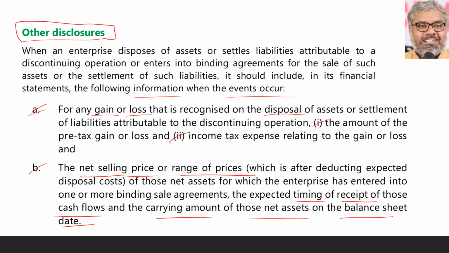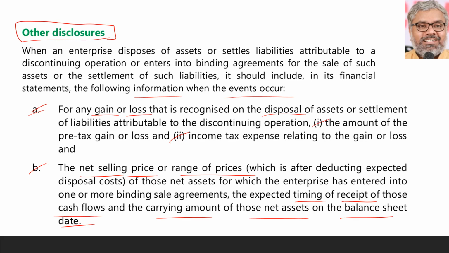What are the carrying amounts of the assets which are still sitting in the balance sheet, which have already been disposed of by entering into a binding agreement, not physically happened, but already a binding agreement has been entered into. Assets include liabilities also, if both are sold at the same time.